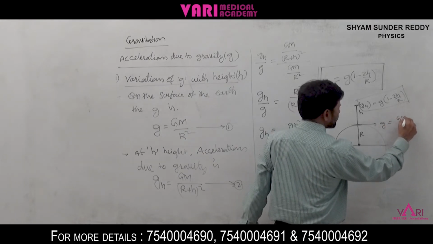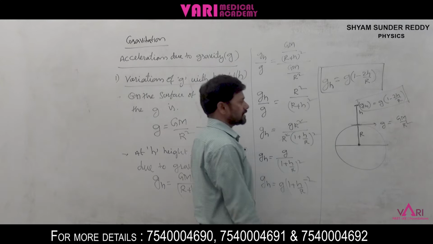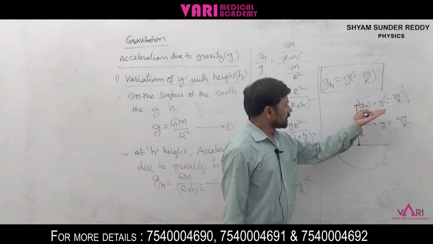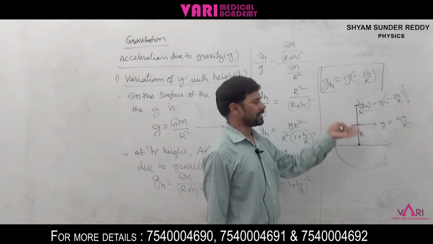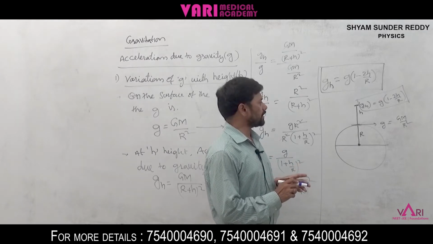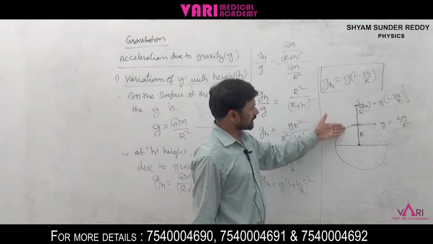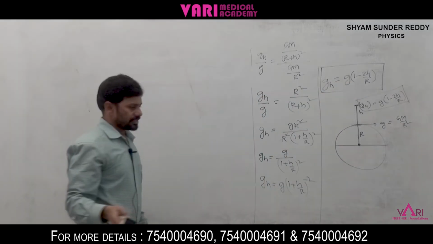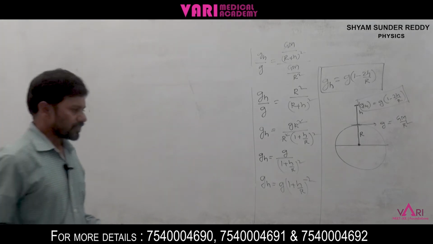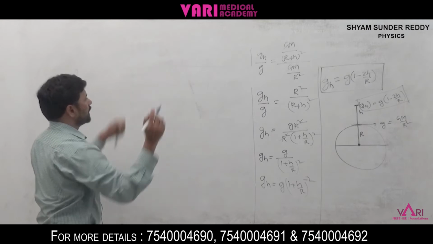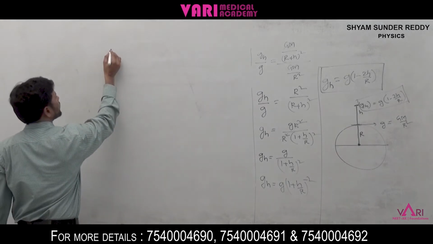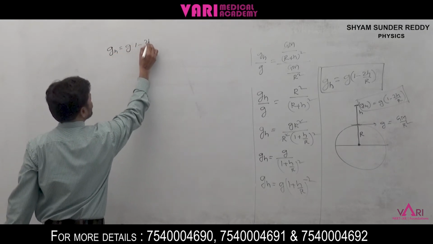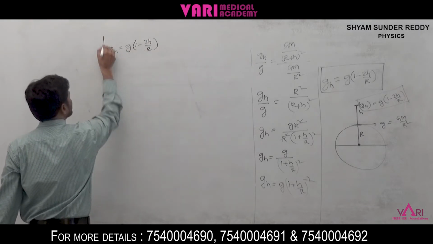g is equal to GM by r square. Look at that: if the height increases, the g value decreases. g_h is equal to g into (1 minus 2h by R), right? Here g_h is equal to g into (1 minus 2h by R), the general equation.